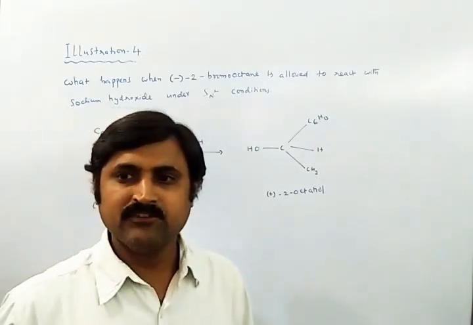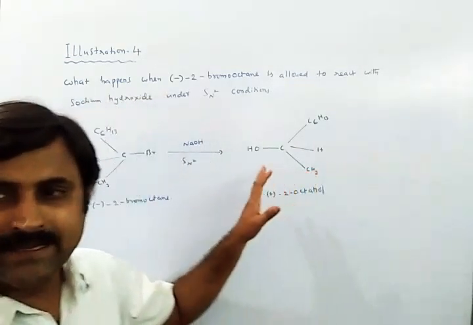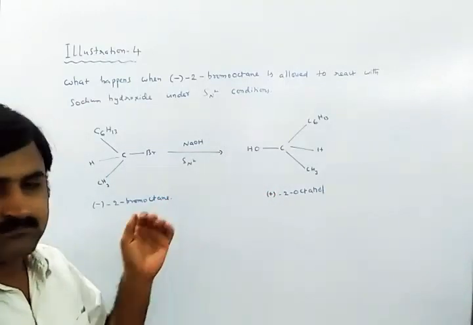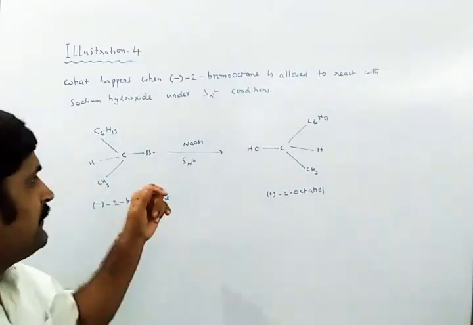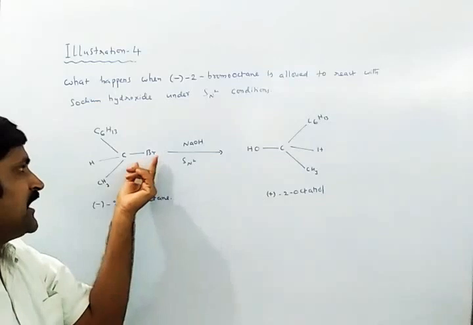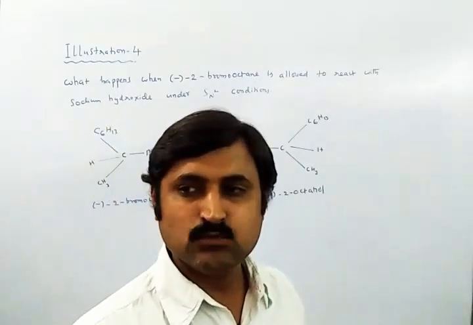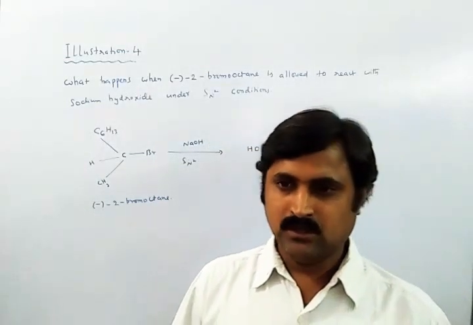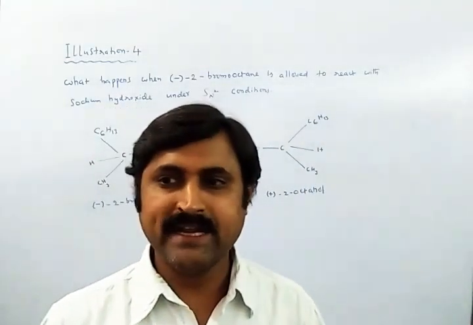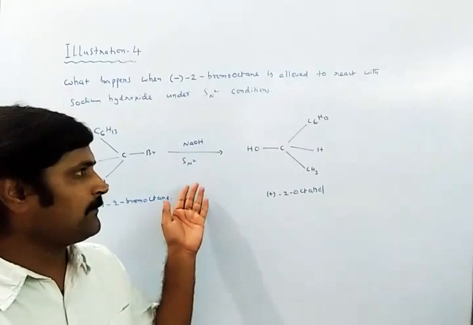As you all know, the OH group has not taken the position previously occupied by Br minus. Br minus was occupying one position, and that position is not occupied by this OH group in the alcohol. So the alcohol 2-octanol has a configuration opposite to the bromide.